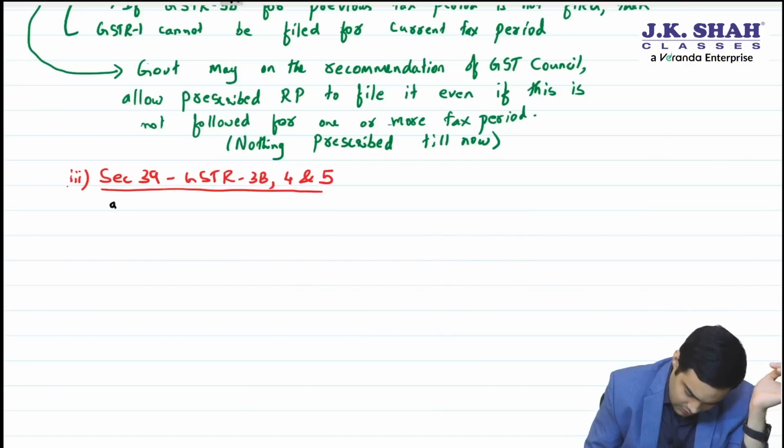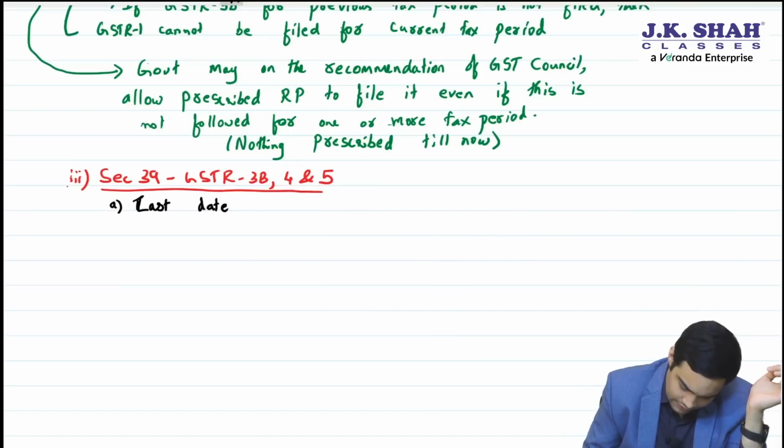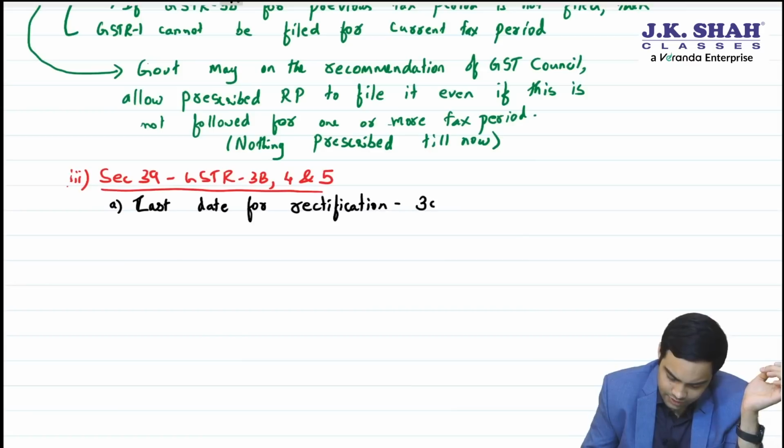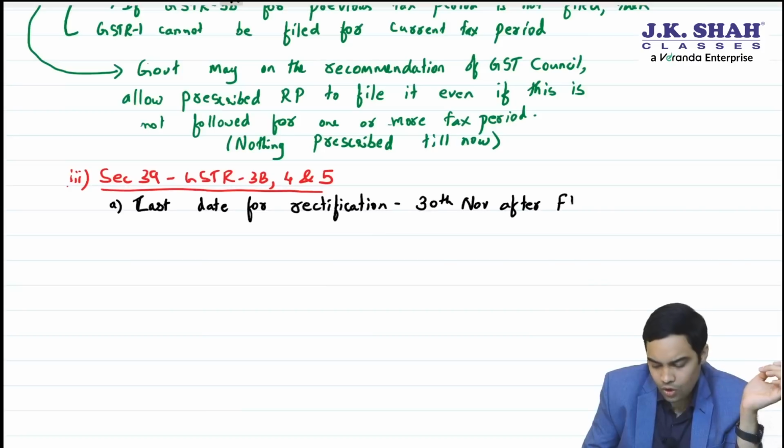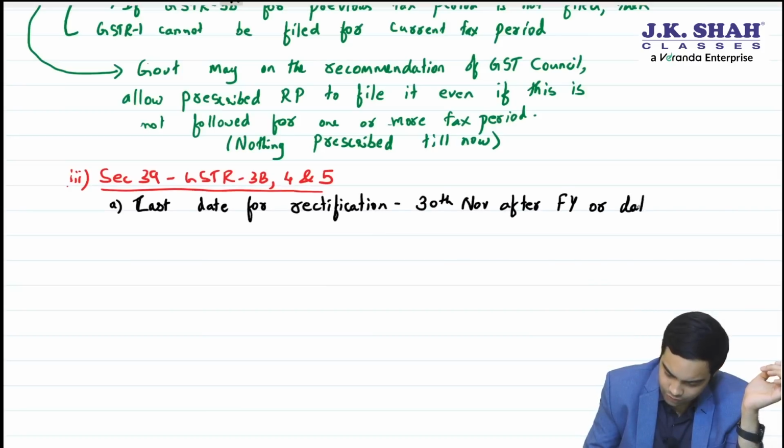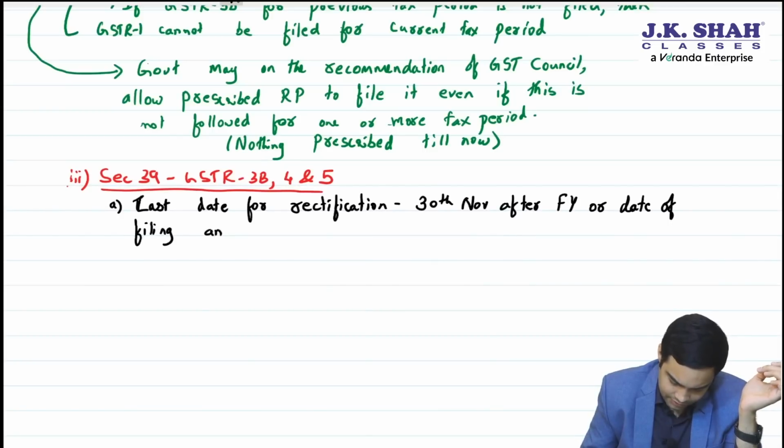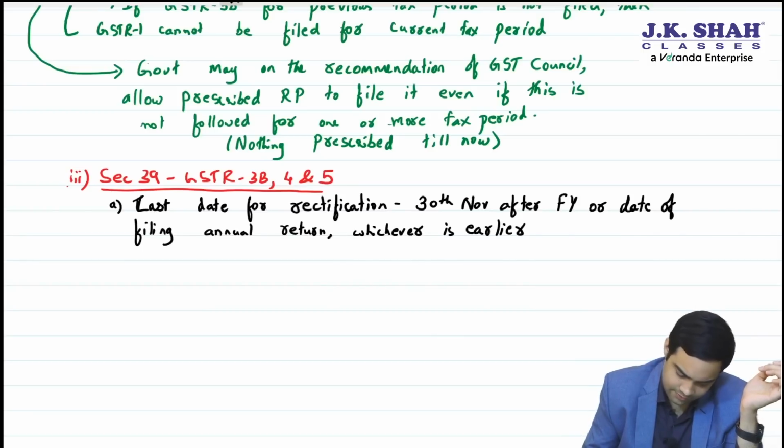Now, A, last date for rectification of any error. Here also it is 30th November after financial year, or date of filing annual return, comma, whichever is earlier. Okay, sir, this is fine.